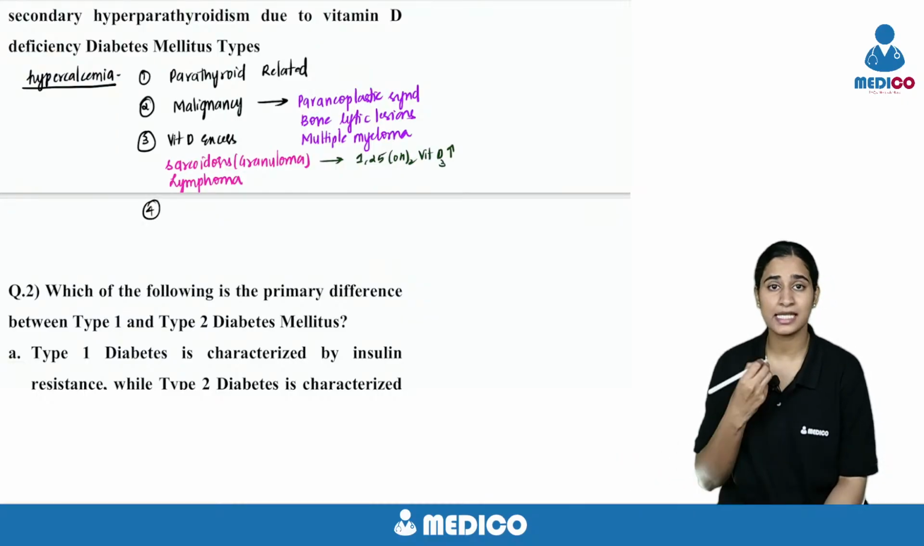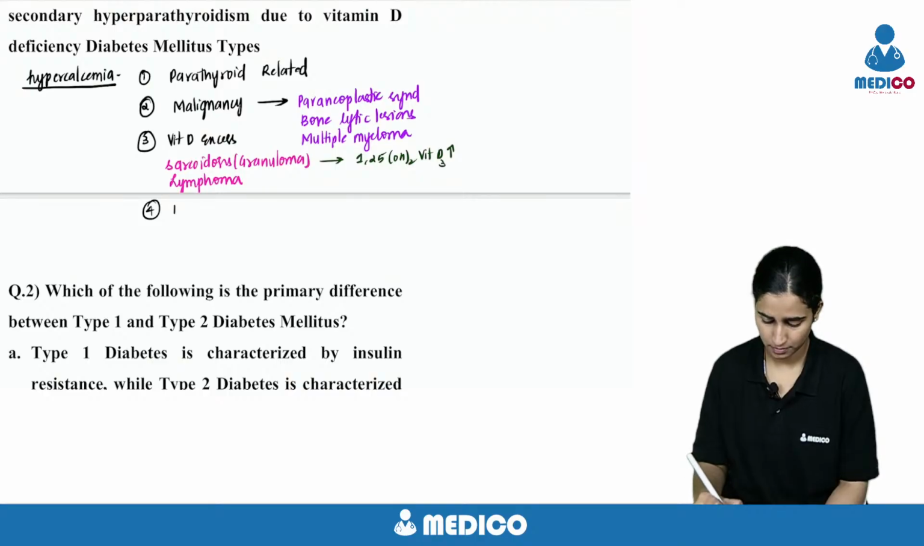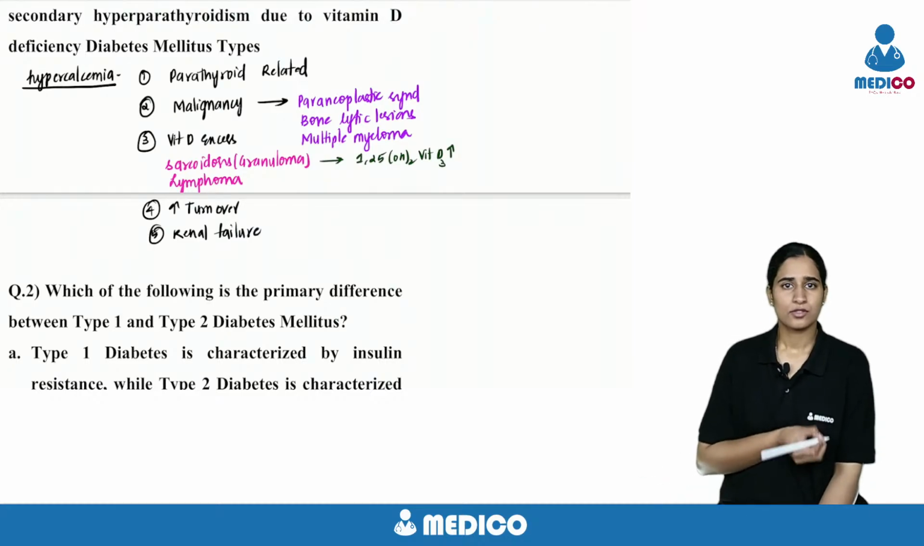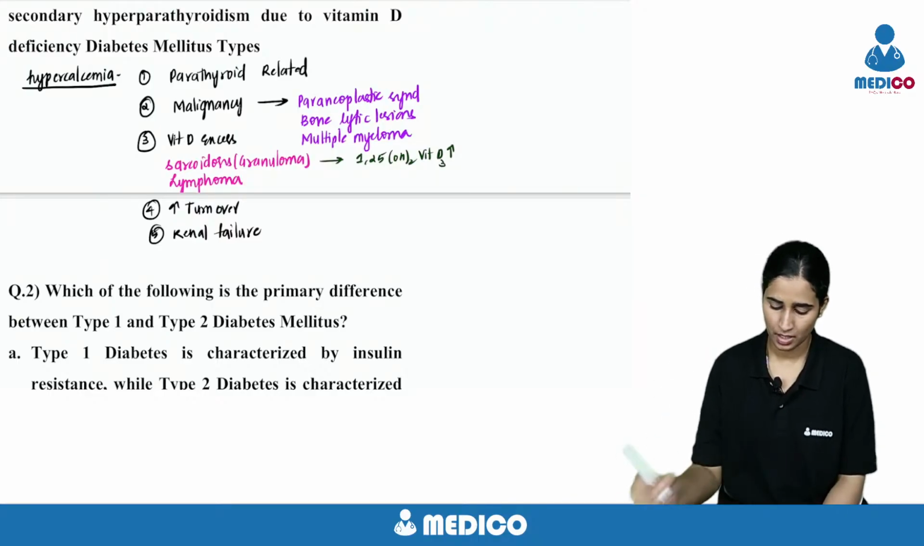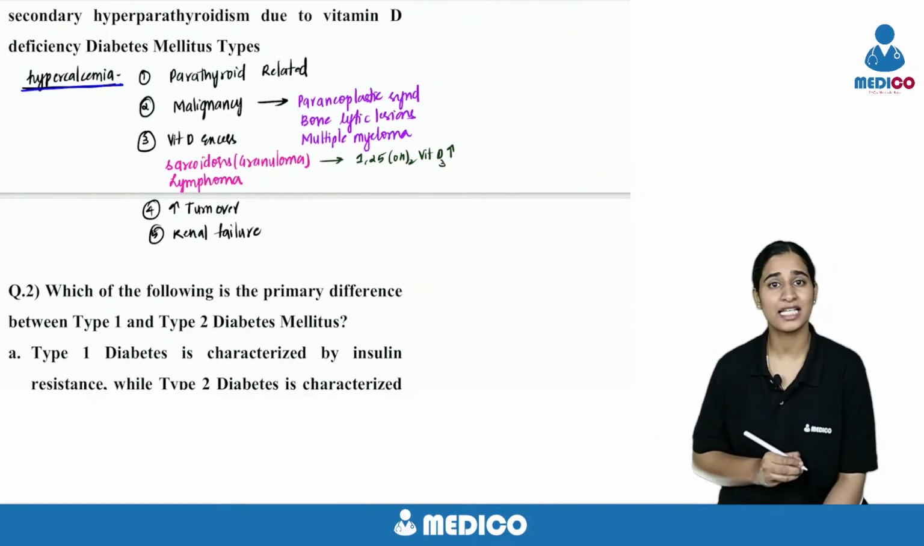And the next thing is increased bone turnover, and associated with renal failure. These are all the causes of hypercalcemia. In the exam, suppose he is asking you, in hypercalcemia, what are the ECG changes? It is short QT interval, right?